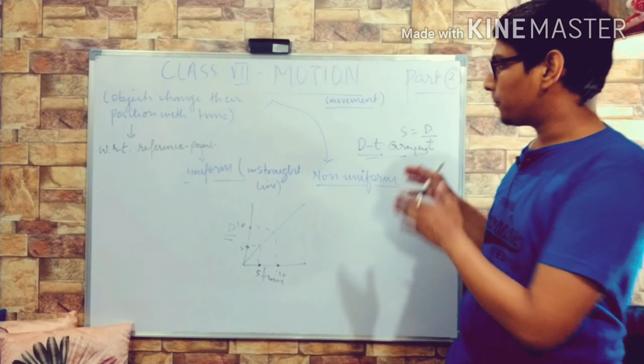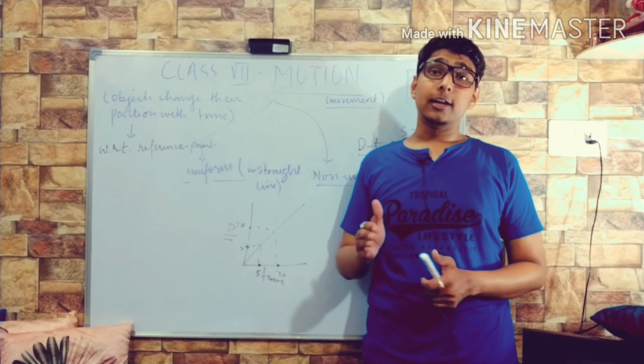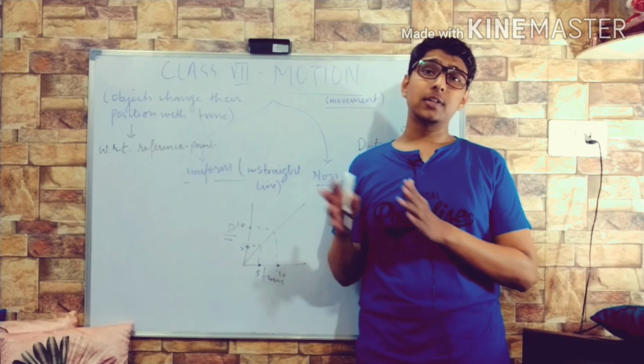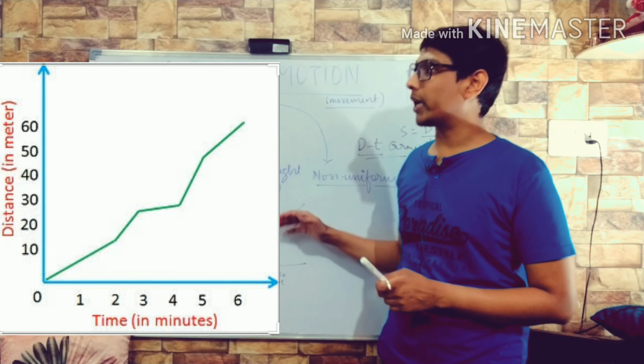इसी का उल्टा कर देना है. Non-uniform में means the motion will not be in a straight line. Might be if in straight line, then the distance traveled in equal interval of time is not equal. So the graph will not be a straight line.